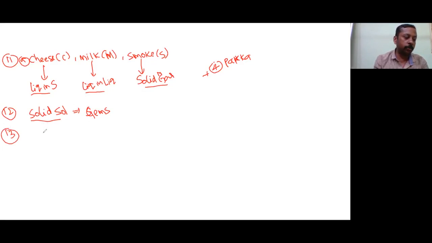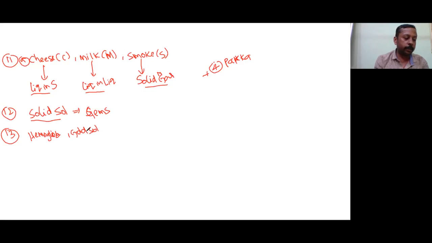Hemoglobin and gold sol. See, almost every question has two questions together. Hemoglobin is an example of which type? And gold sol is an example of which type? Positive or negative. This classification is based upon the charge.